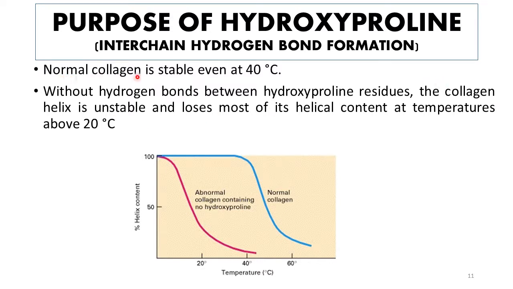And normal collagen is stable even at 40 degrees centigrade, even above the normal body temperature in case of humans. But if the hydrogen bonding between the three polypeptide chains of collagen is disrupted due to the absence of hydroxyproline, then the collagen helix would become very unstable. It would lose most of its helical content at temperatures above 20 degrees centigrade. But normally, when hydroxyproline is present, normal collagen is stable even at a high temperature of 40 degrees centigrade.